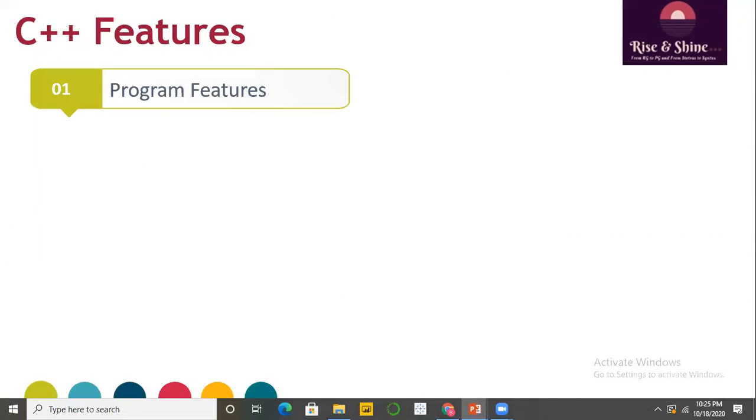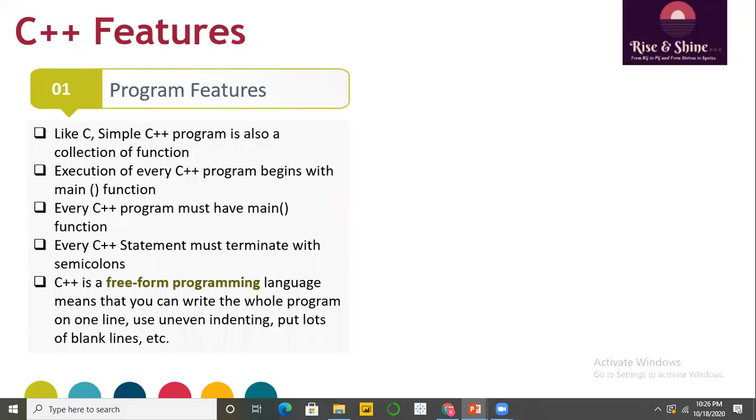The first C++ feature is the program feature. We consider the whole code and what features it demonstrates to us. So programming features are like C. Every C++ program is also a collection of many functions, that is, one function calling another function.